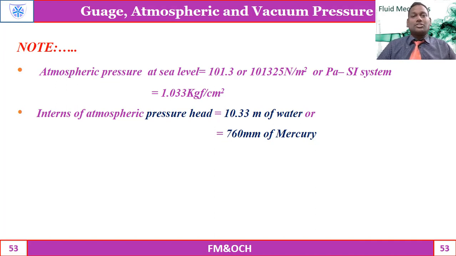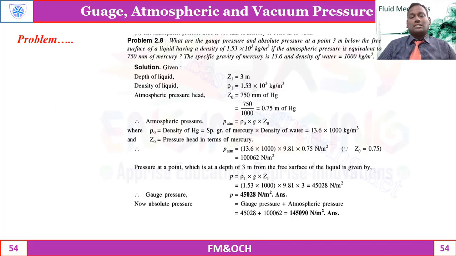So in terms of pressure head, it is 10.33 meters of water or 760 mm of mercury. So a problem is given to find out the absolute pressure. Here in this problem, if you see, 0.3 meters below the free surface is given, so we need to